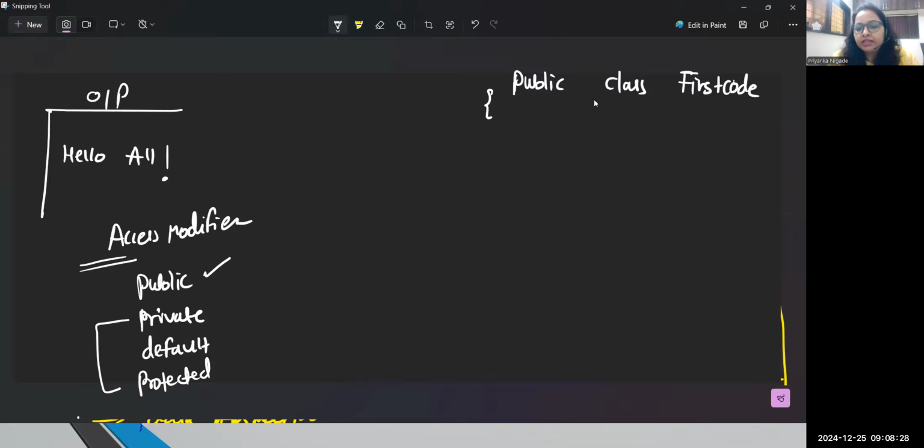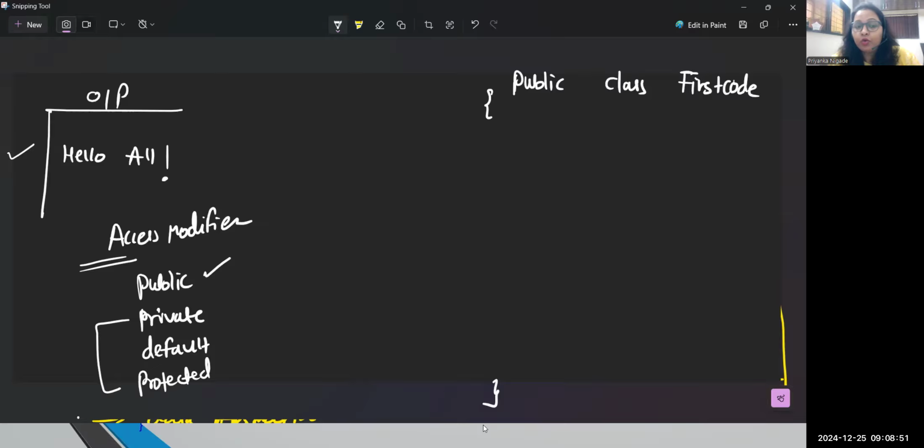Then I will design these curly brackets. This is my scope, right? But I just want to print only one message, so I don't need any other function. I don't need any data to be stored. It is just a print statement in Java, right? And guys, whenever you want to run something in Java, we need a main function. Without the main function, you will not be able to run the code.